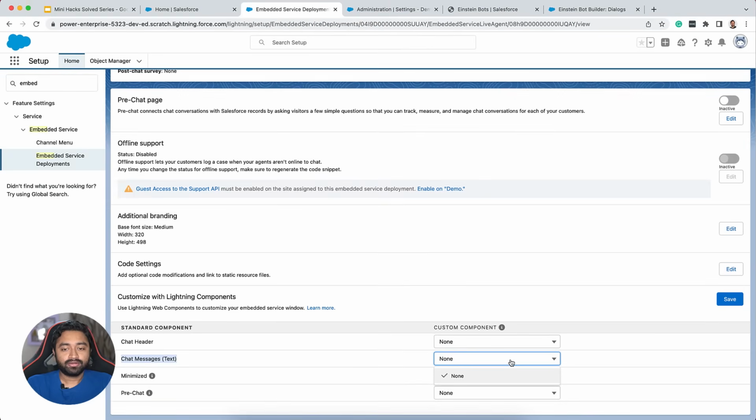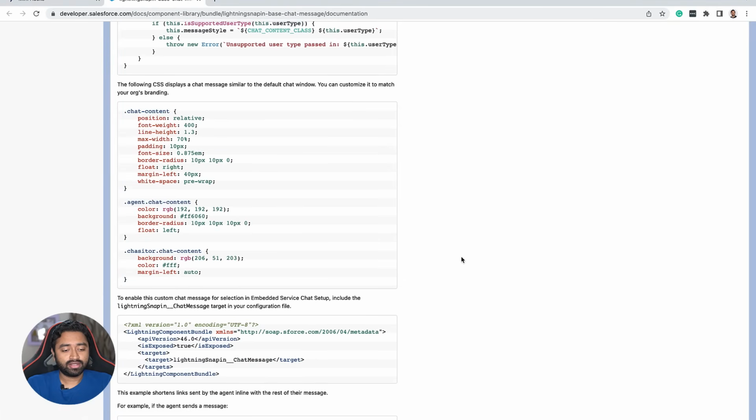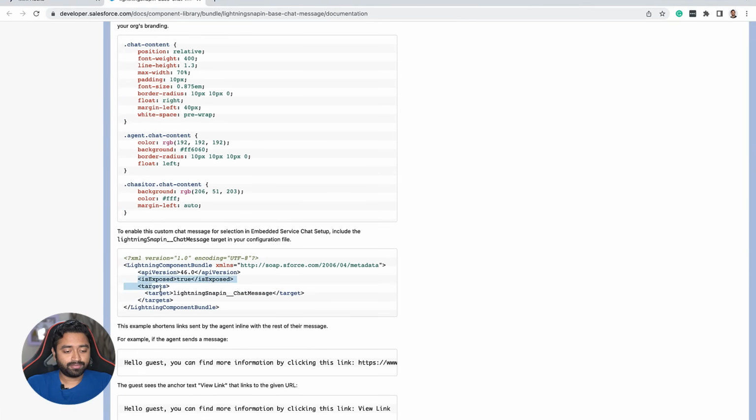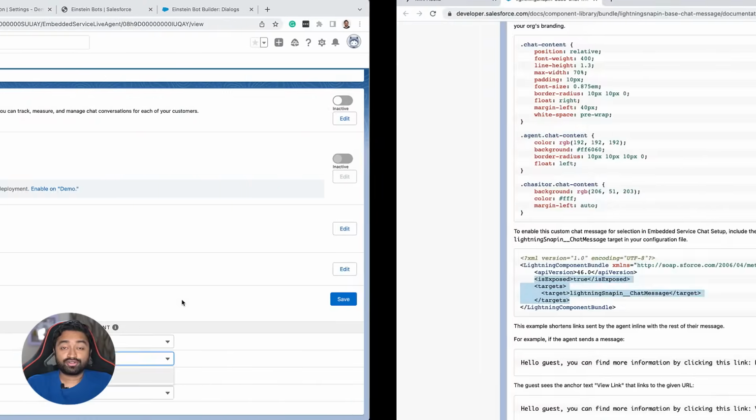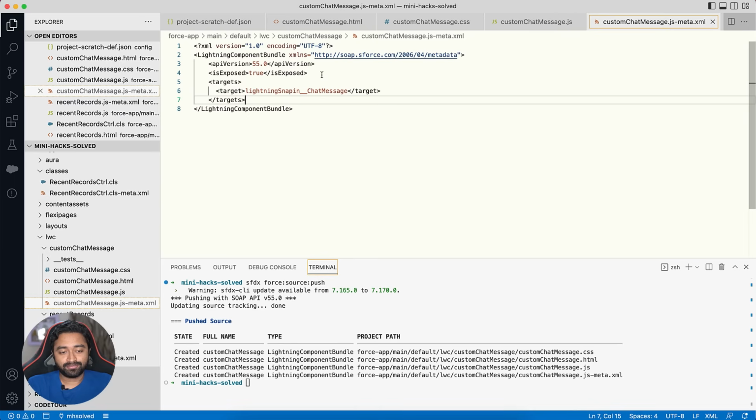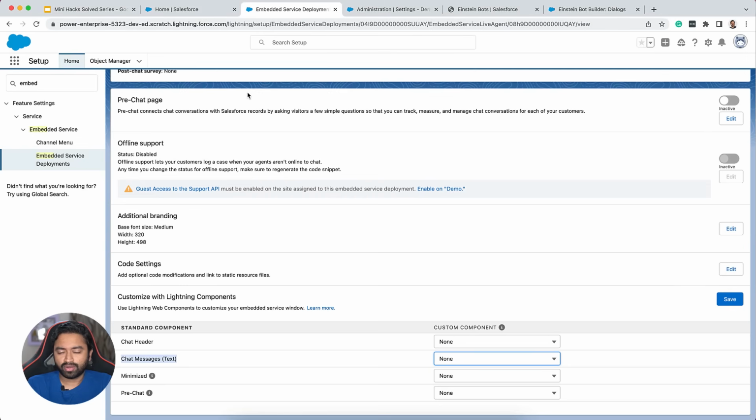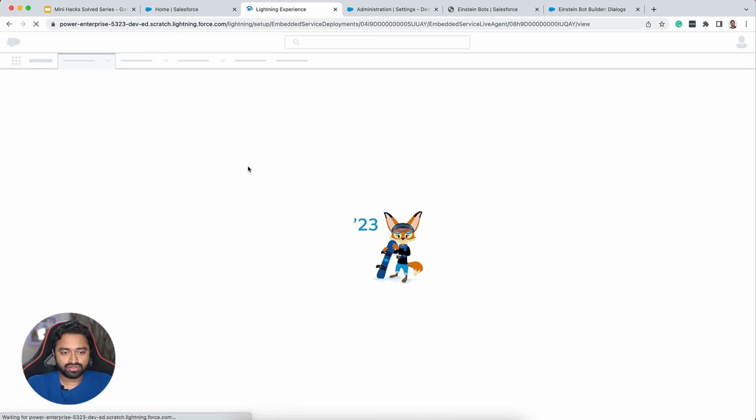Why is that? Because we might have forgotten quite an important step when creating the component, which is updating the meta file. So we need to copy paste this into the meta file here. So is exposed is false, so it's a private component, so obviously it wasn't shown to us. So we make this change and push. And if you notice, the target is lightning snap in chat message, which is a new target which we don't use quite a lot. So now let me refresh this page.